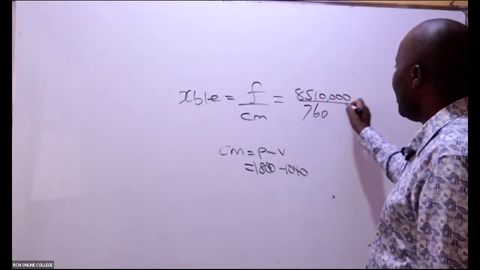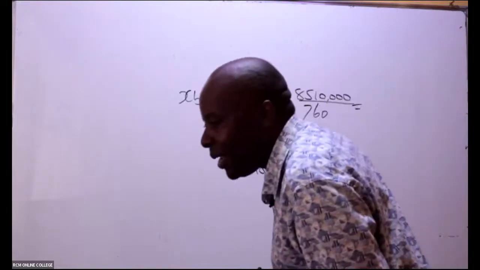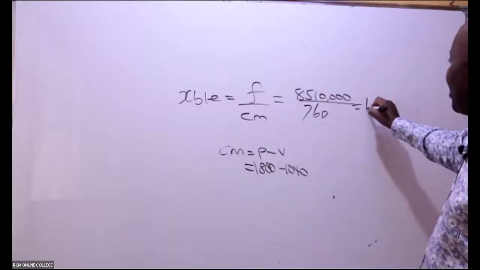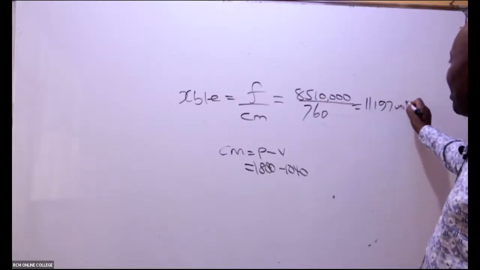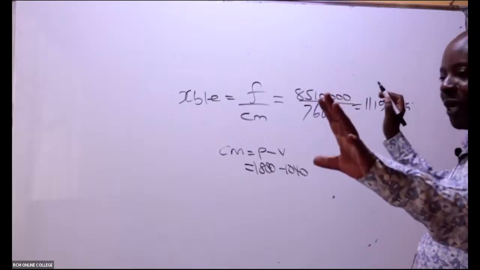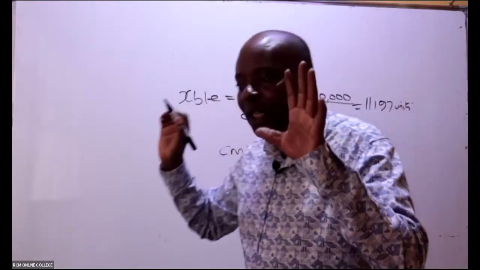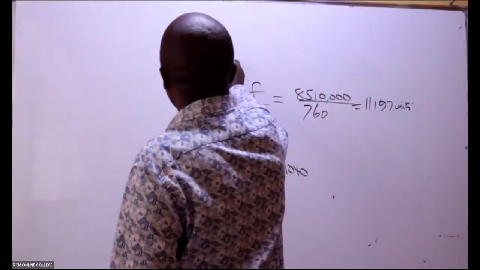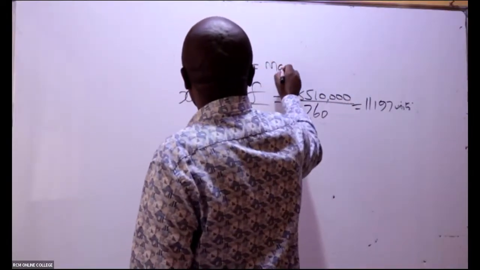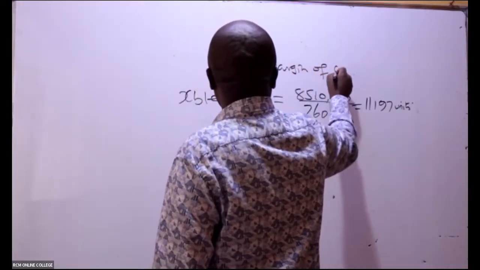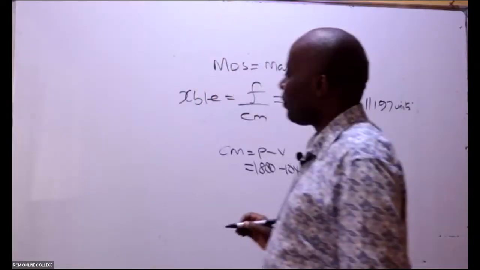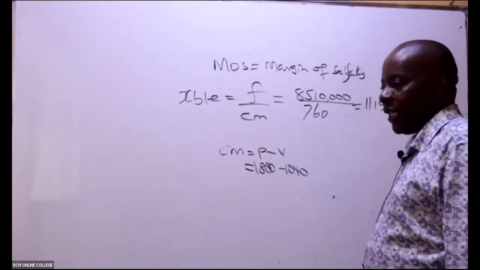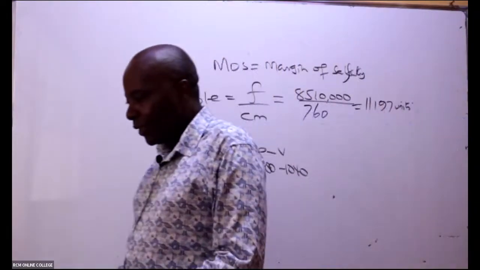I can see Ninja Francis has already given me a figure here. Peter Munyiri, 11,197 units. That's X break even. Then could you kindly write for me the formula of MOS, margin of safety. Is there somebody who can write for me the formula there? Let me just wait to see whether they'll be able to write it.